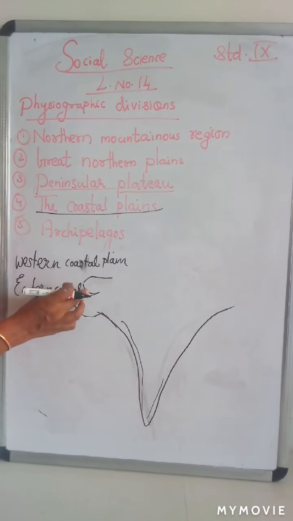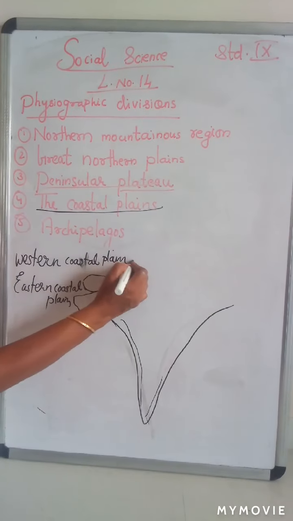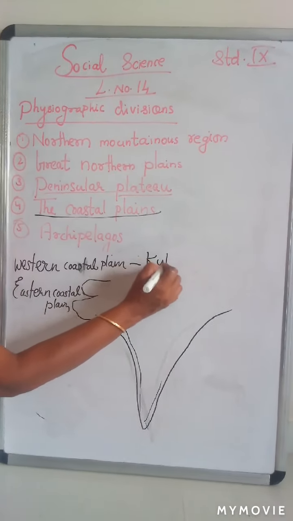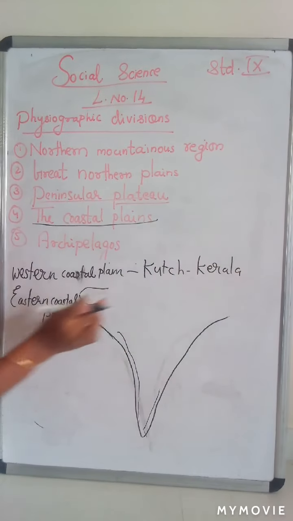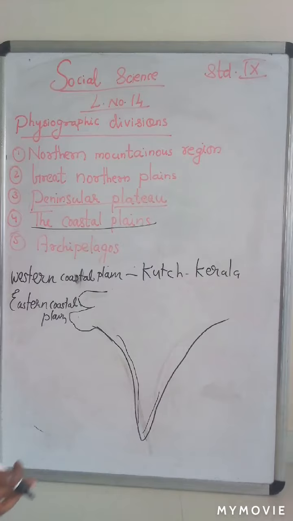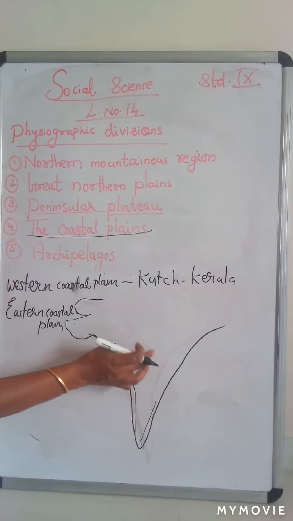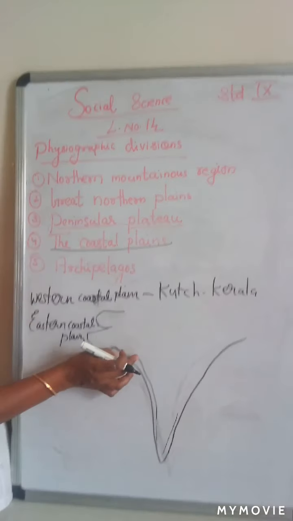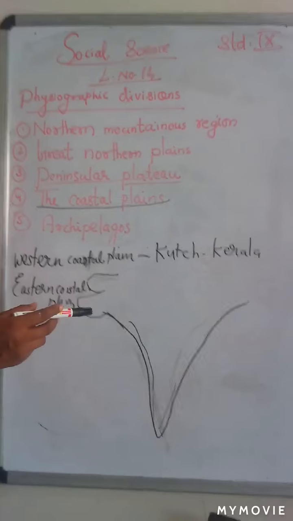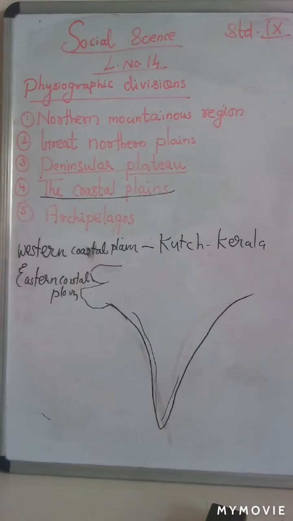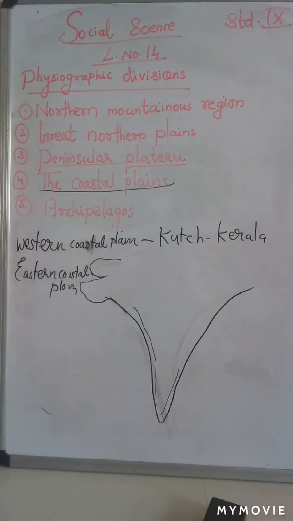The western coastal plain starts from Kutch and extends to Kerala. From here to here is the western coastal plain. When we compare it with the eastern coastal plain, it is very narrow. The western coastal plain extends only from Gujarat to Kerala, and except in Gujarat, the plain is mostly narrow.